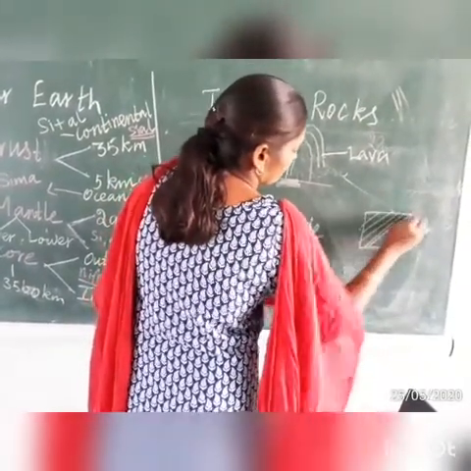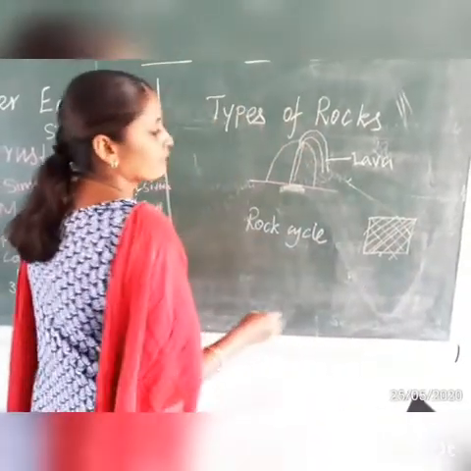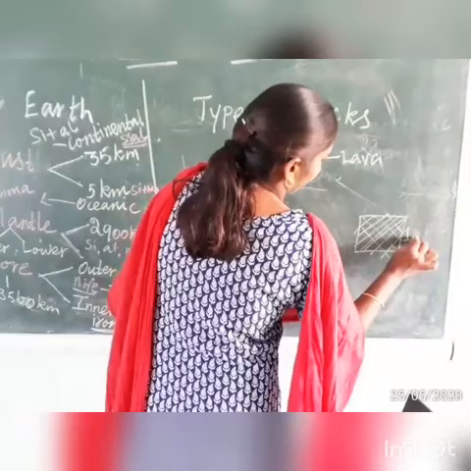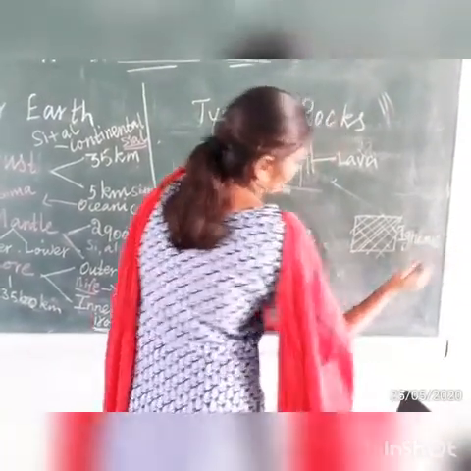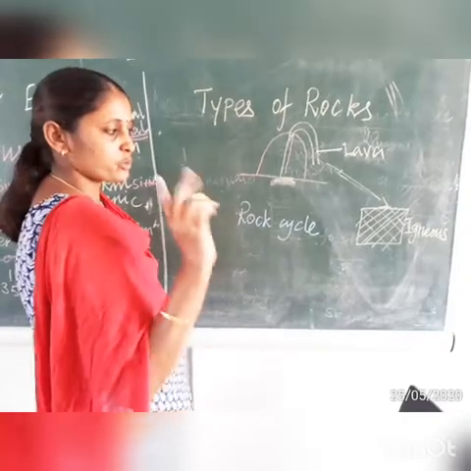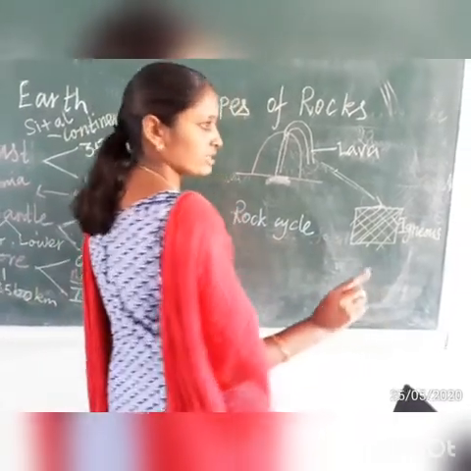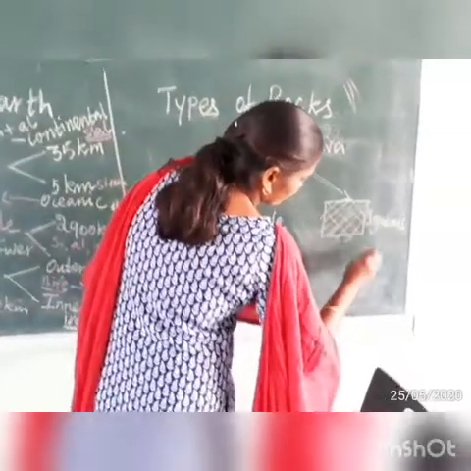This is the primary rock. Why is it called primary rock? Because this rock is formed very first. So another name of igneous rocks is primary rock. Igneous rocks have two types: intrusive igneous rocks and extrusive igneous rocks, which we discussed before.